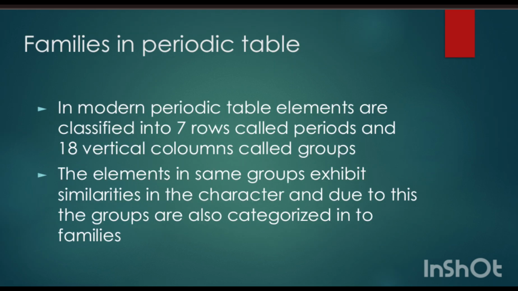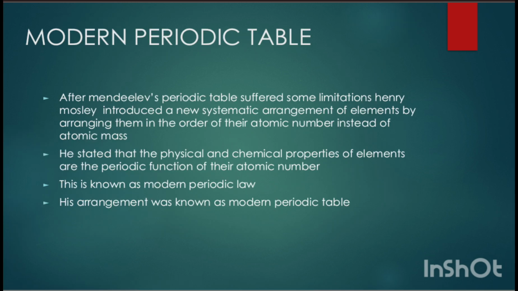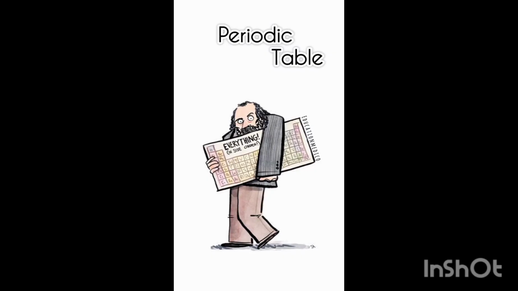So we can see in the modern periodic table, elements are classified into 7 rows called periods and 18 vertical columns called groups. The elements in the same group exhibit similarities in character, and due to this the groups are also categorized into families. That means among these 18 groups, they are categorized into families because they exhibit the same character. In the modern periodic table, 118 elements are classified in the increasing order of atomic number. Let's take a look at those.